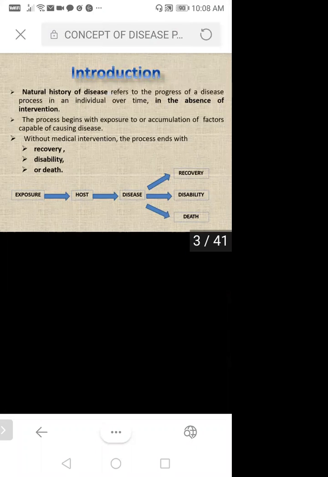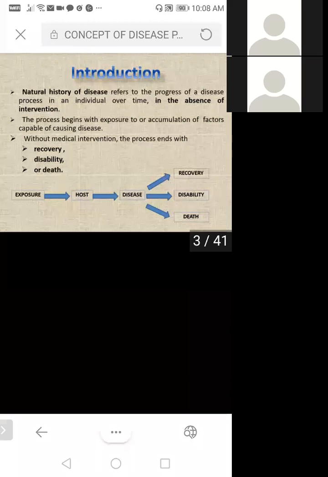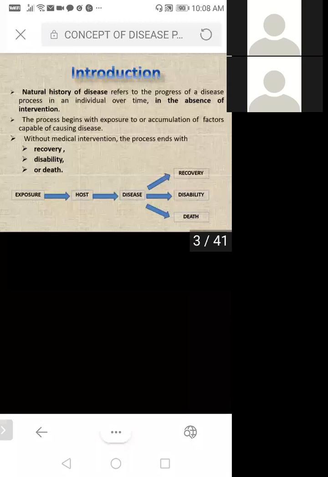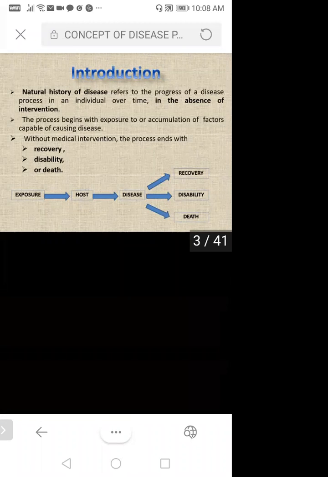Intervention means interruption. If we don't start taking medicines, three things can happen: the person will recover by himself or herself, or he or she will become disabled, or there may be death. Here exposure may be bacteria, virus, pathogens, whatever is present in the environment.